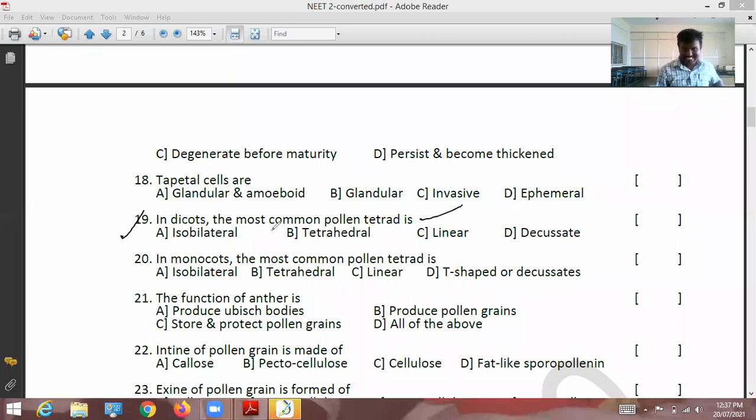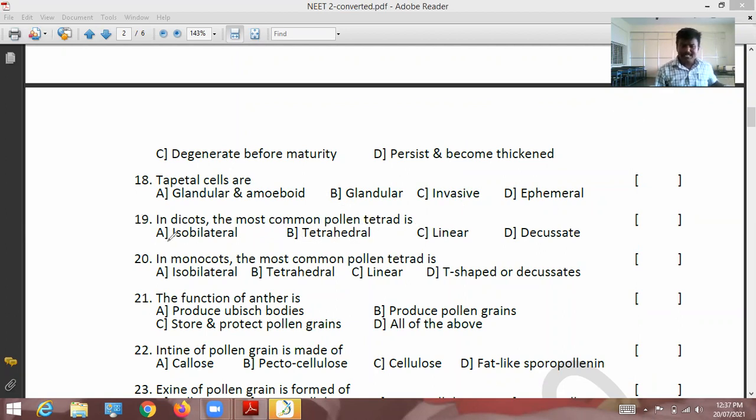Option B, yes. Tetrad means pollen grains in groups of 4: 1, 2, 3, 4. That is called tetrahedral. So in most plant species, it is tetrahedral.